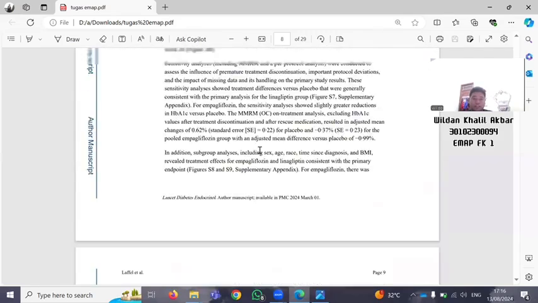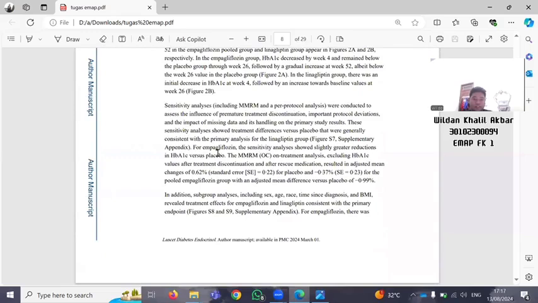Number 18 is right there. For the implication and the sensitivity analysis solved slightly generator reduction in ABS-C versus placebo. This number 18 was among the result of any other analysis performed, including subgroup analysis and adjusted analysis, distinction pre-specific from exploration. Next to the number 19.